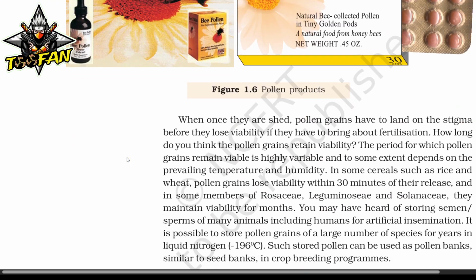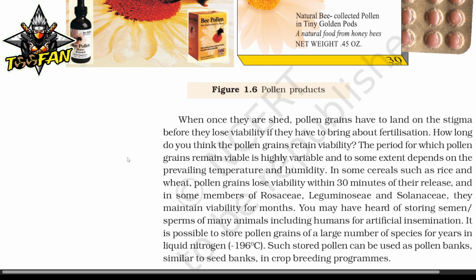Once they are shed, pollen grains have to be laid on the stigma before they lose viability if they have to bring about fertilization. How long do you think the pollen grains retain viability? The period for which pollen grains remain viable is highly variable and to some extent depends on the prevailing temperature and humidity. In some cereals such as rice and wheat, pollen grains lose viability within 30 minutes of their release, and in some members of Rosaceae, Leguminosae and Solanaceae, they maintain viability for months.